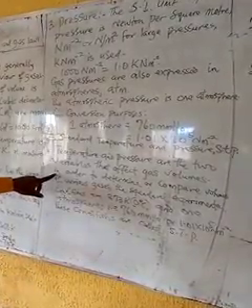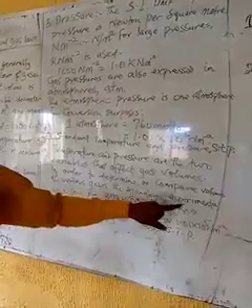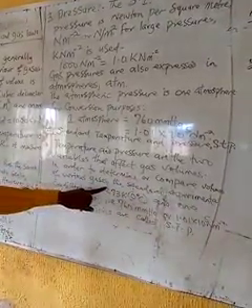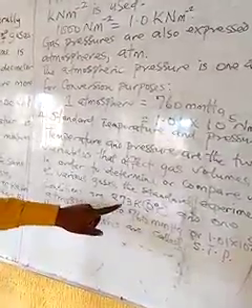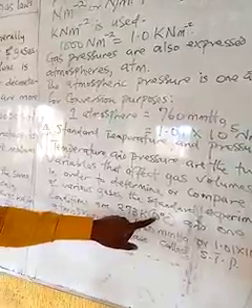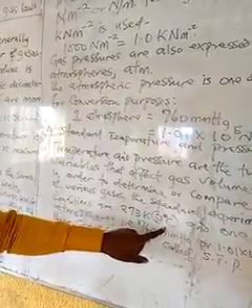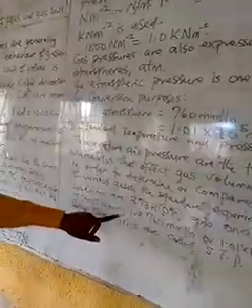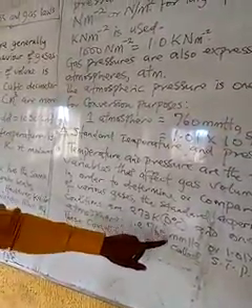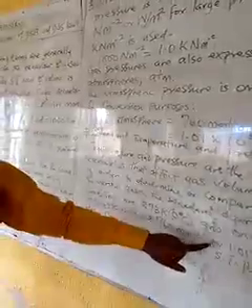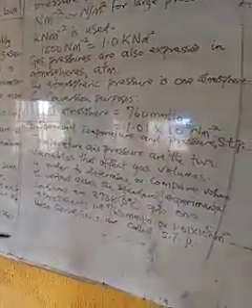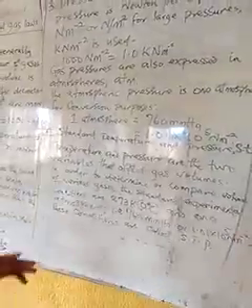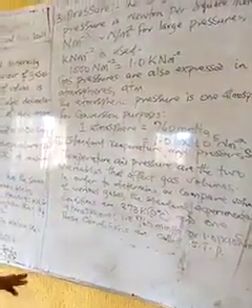But here, in order to determine or compare volumes of various gases, the standard experimental conditions are 273 Kelvin for 0 degrees Celsius and 1 atmosphere, that is 760 millimeter mercury or 1.01 times 10 raised to the power of 5 Newton per meter square. These conditions are called standard temperature and pressure.